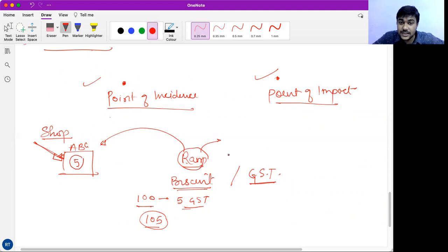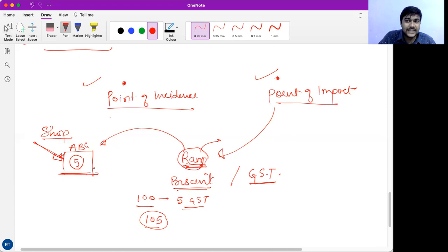Who is paying that indirect tax from his pocket? Ram is paying from his or her pocket. So here we can see that point of incidence is at the shop, but who is taking the burden of paying the tax? That is the individual or customer.